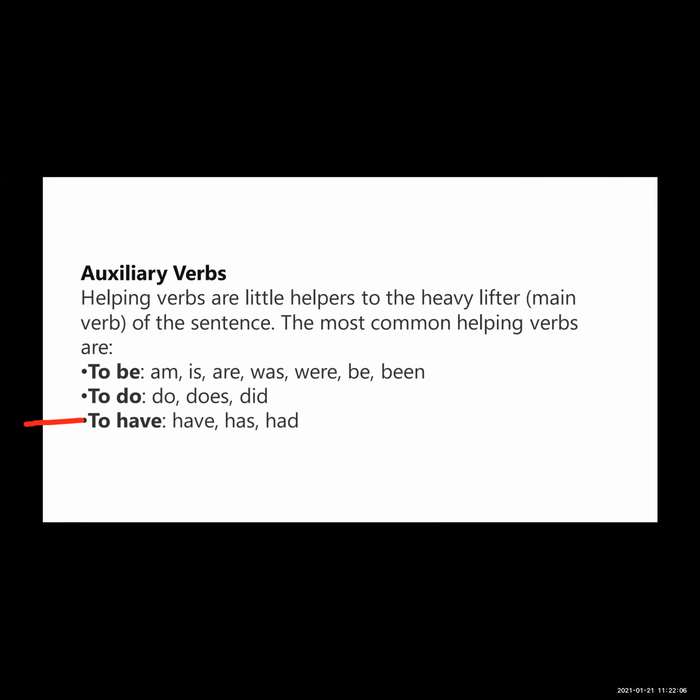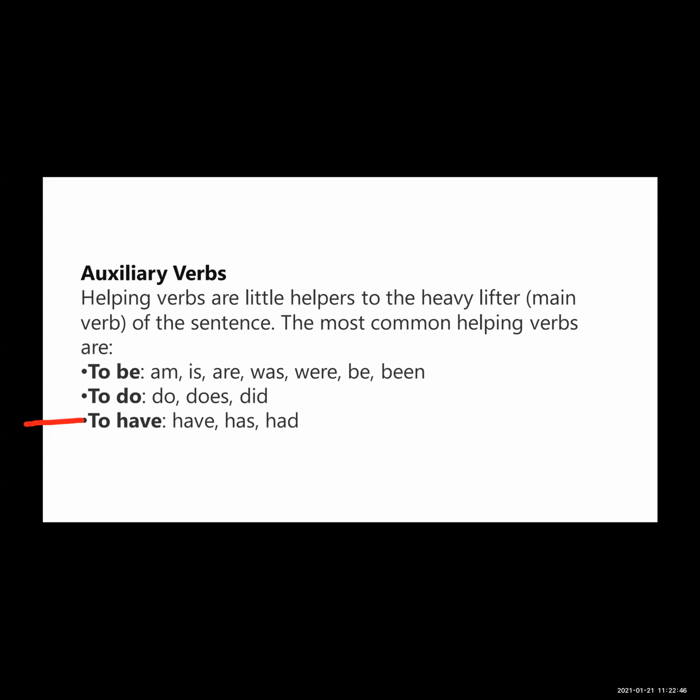Now see here. You know that there are types of verb: main verb, helping verb, and modal auxiliary verb. The helping verb helps the main verb. Main verbs stand independently in the sentence, otherwise with the help of the helping verb. Helping verbs are also called auxiliary verbs. Helping verbs are little helpers to the heavy lifter. Heavy lifter means the main verb of the sentence.